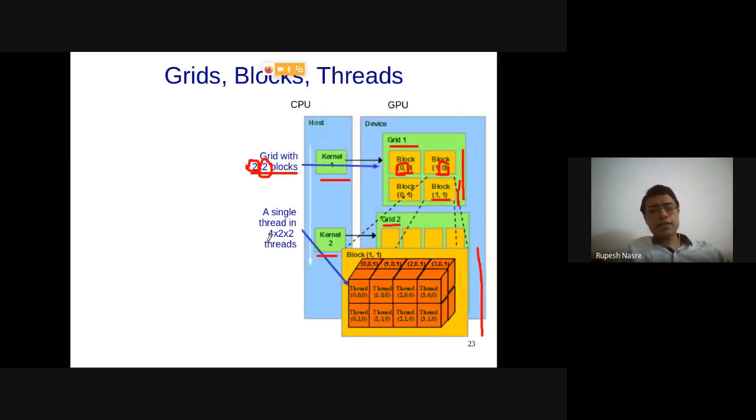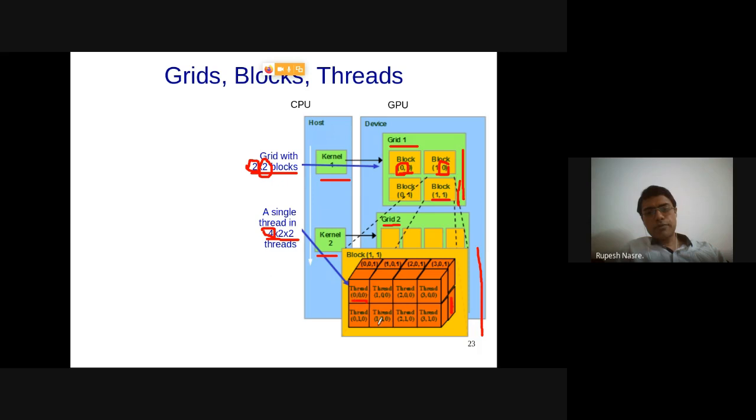This is a three-dimensional block, so this is going to be blockDim.x, blockDim.y, and blockDim.z. And each thread is going to have a 3D ID, which is going to go from 0 0 0 to this particular one that I'm painting here, which should be 3 1 1. So that is going to be the ID of that particular thread.